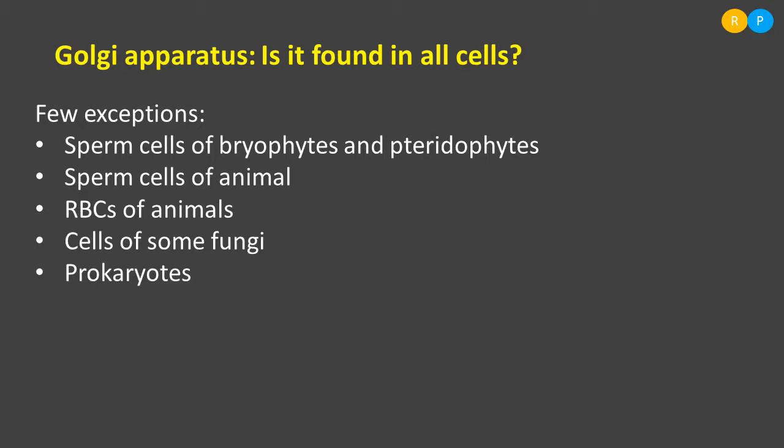So it is not mandatory that all cells should consist of Golgi apparatus. There are some exception cases, and those cells do not consist of Golgi apparatus. Those examples are sperm cells of bryophytes and pteridophytes, sperm cells of animals, RBCs of animals, cells of some fungi, then prokaryotes. Prokaryotes we already know, they do not consist of any membrane bound cell organelle. So these are the few exception cases.